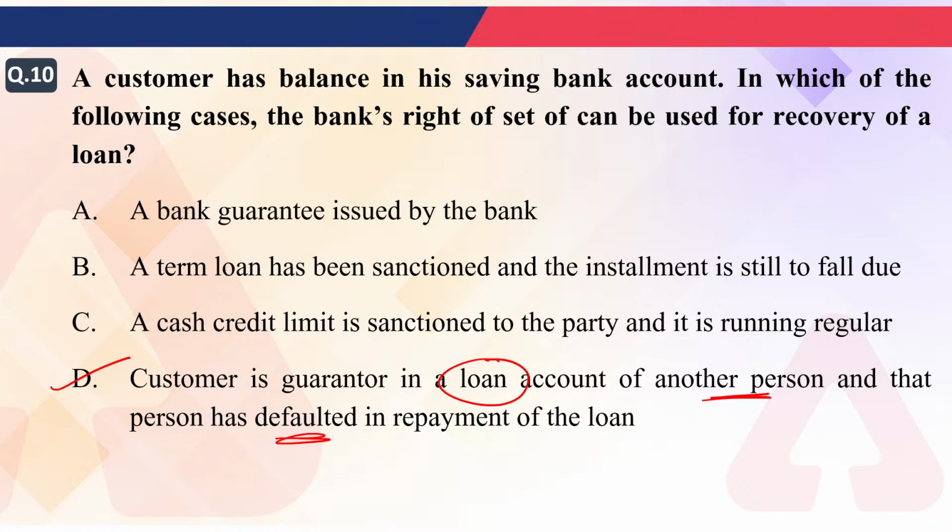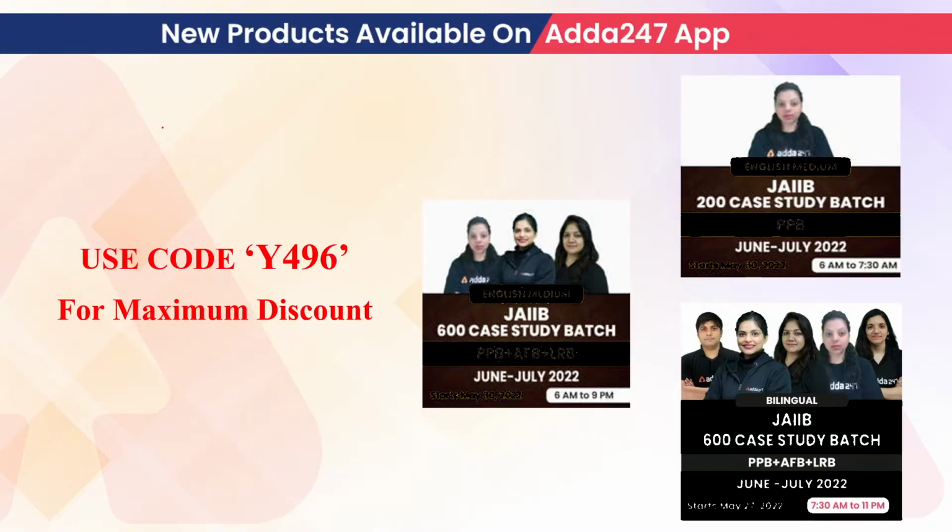Okay, very good. A bank can have right to block a balance in the savings bank account of a customer when the customer become the guarantor for the loan of a third party. Very good. So right answer will be your D. Okay, now let me know out of 10 how many questions you have done correct.